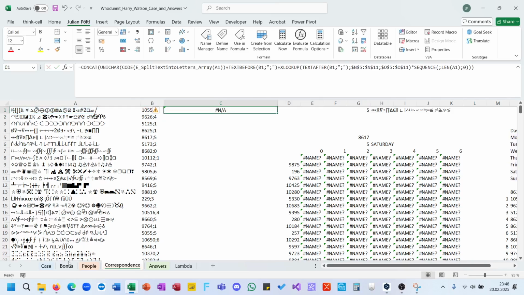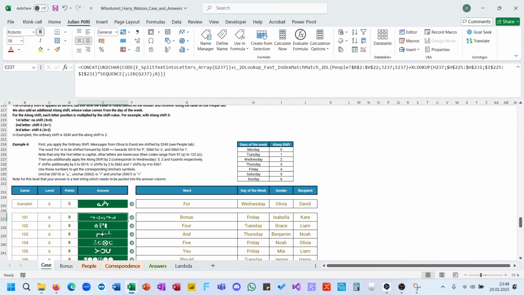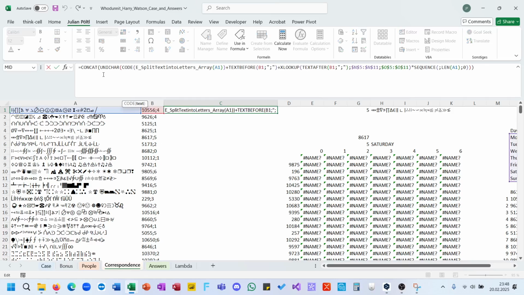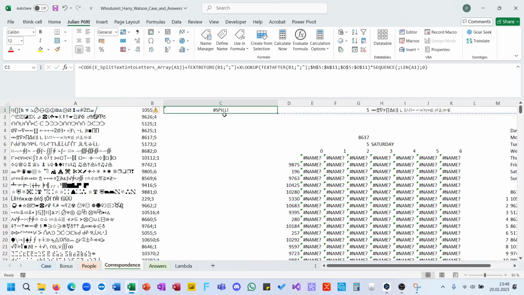Yes, because here we're getting from the word to the answer, and now we need to do this in reverse. But yeah, we will go there. So let's get away with this stuff here. Yeah, it will spill. Is there free space? Yeah.